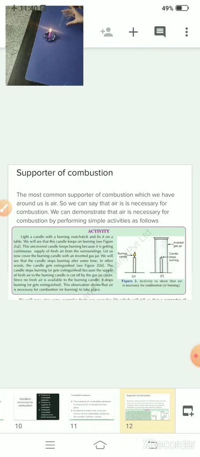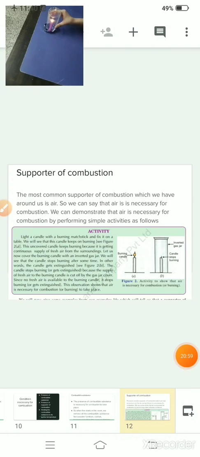Now, if you cover this with the glass, it is still burning. Why? Because this candle will get air from here. Can you see the pores? Can you see the space? This candle gets oxygen from the space.